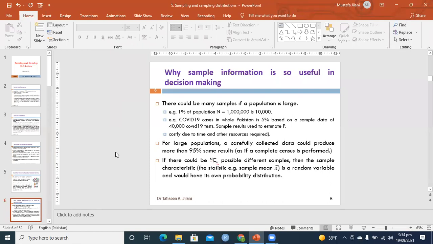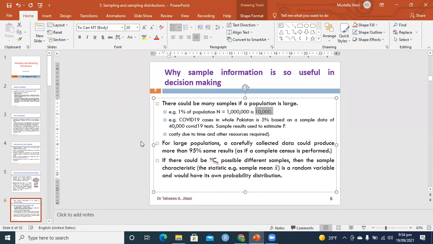See, for example, if I say 1 rupee per person for data collection and data processing cost, that means here you are using 10,000 or maybe 15,000 to 20,000 rupees. But if you want to do the whole population, that is 1 million, it will cost at least 1 million rupees to analyze the whole population data. Very expensive plus time consuming. So this was the example that I gave you. We have 5% cases in 40,000, and based on this, we say that the whole of Pakistan has a value of 5%. So this is also one other example.